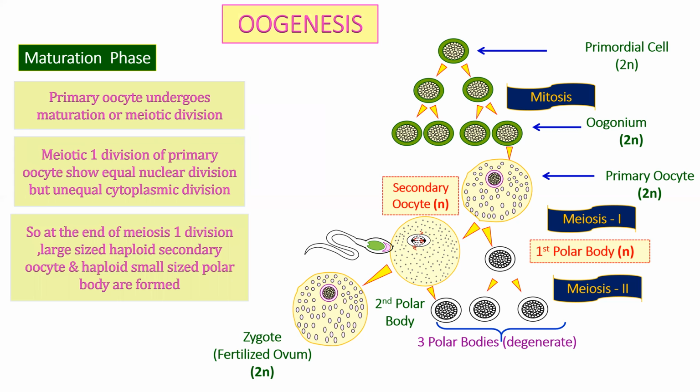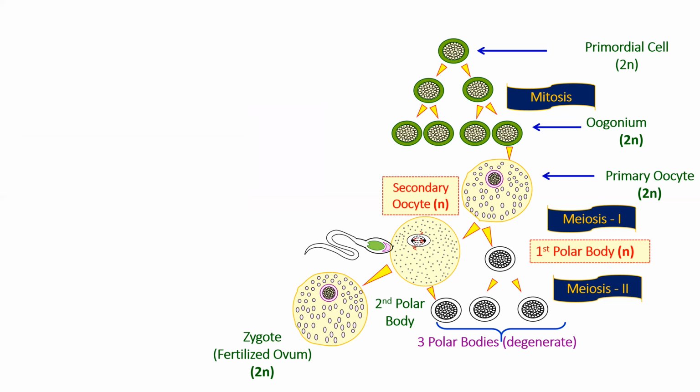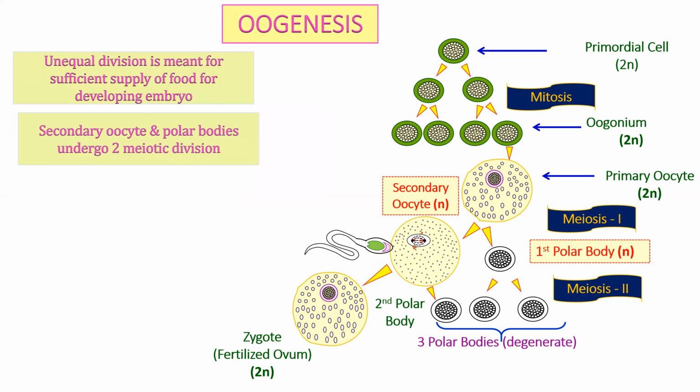This statement is very, very important: equal nuclear division but unequal cytoplasmic division. So at the end of meiosis 1, a large-sized haploid secondary oocyte and a haploid small-sized polar body are formed. So why does this unequal division take place? As I told you, unequal division is meant for sufficient supply of food for the developing embryo.